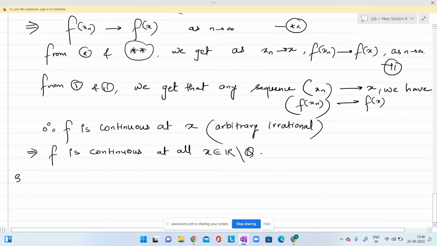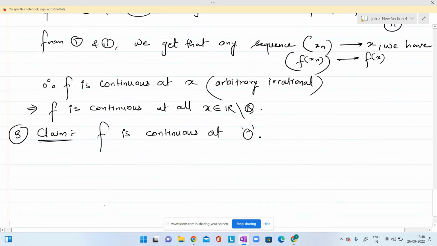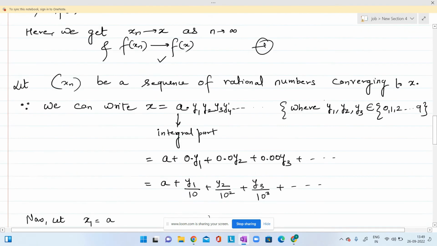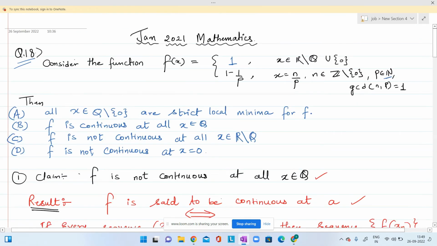Okay, now our next claim is the third claim, f is continuous at 0. Now I leave this to you to prove. So this will be the homework. Okay, now let's come to our problem.